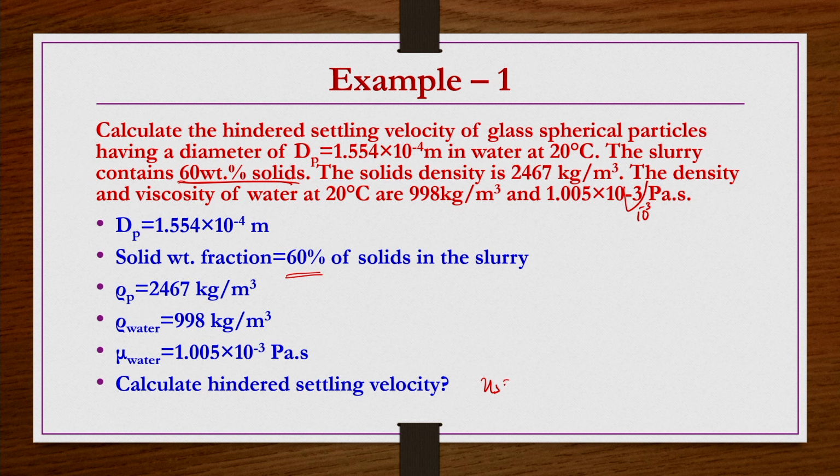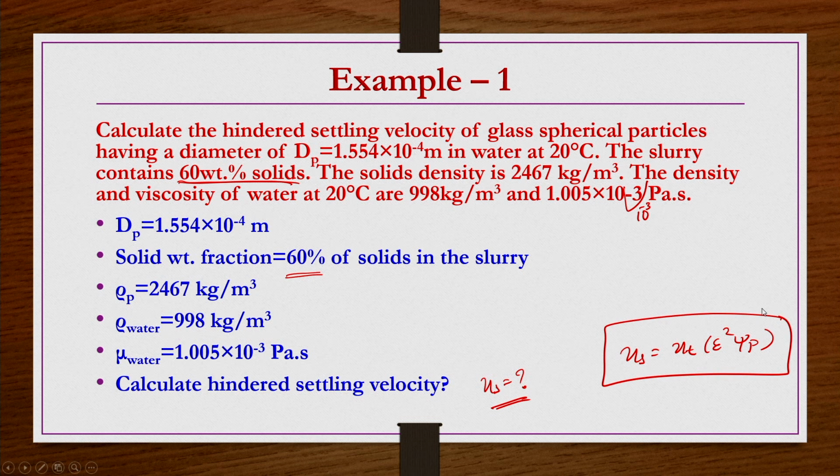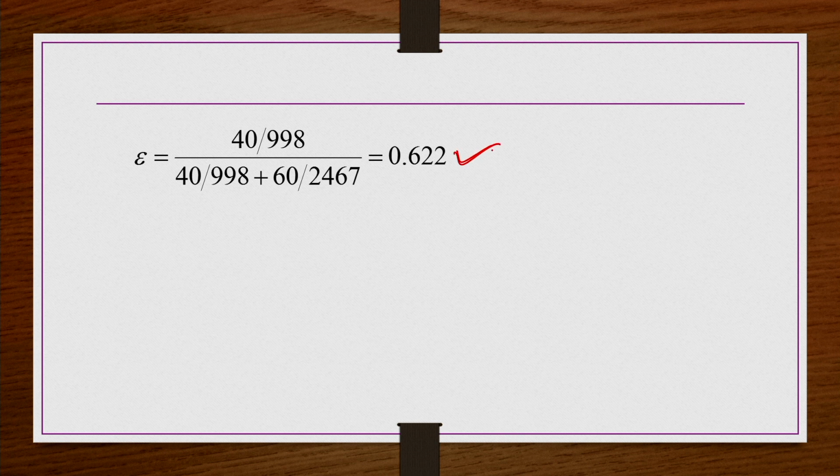What is US? We will do both the approaches. First approach, what we have developed: US equals UT into epsilon square psi p. This is assuming that particles are settling in the Stokes regime. So, that we do, then graphically we do. For the graphical approach, we have to first find out the REP, then accordingly n we have to find out. So, we see now. Epsilon is now 40% liquid divided by the density of the liquid, divided by the 40% of liquid and then 60% of solids.